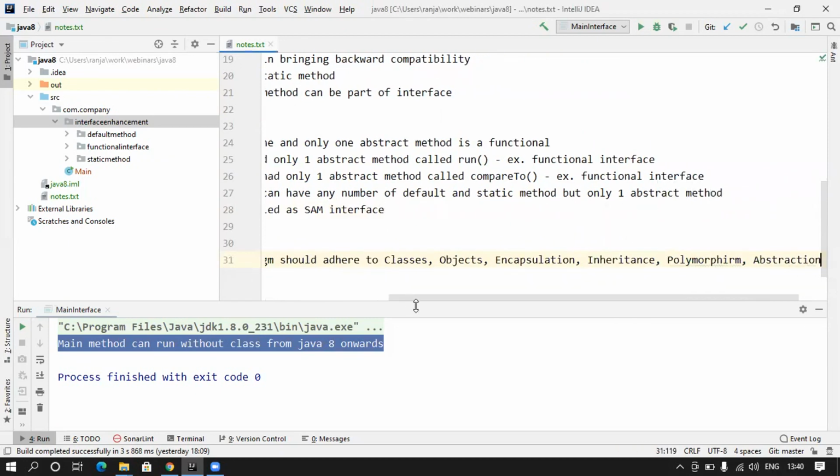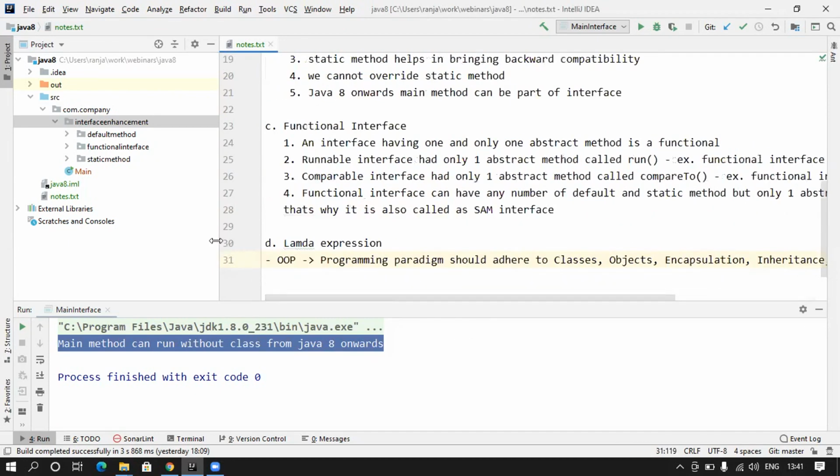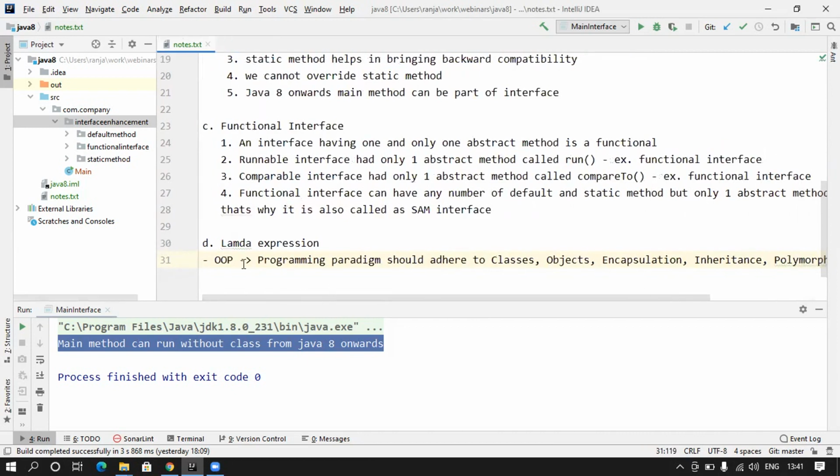Basically, if you have to implement anything, you have to abide by this OOPS principle or OOPS concept.